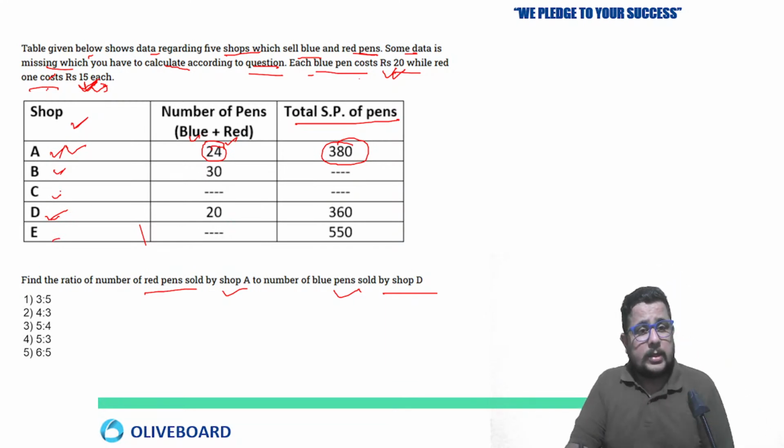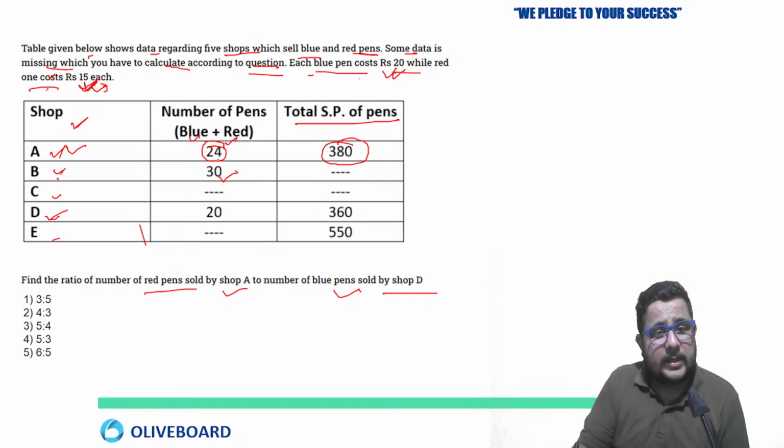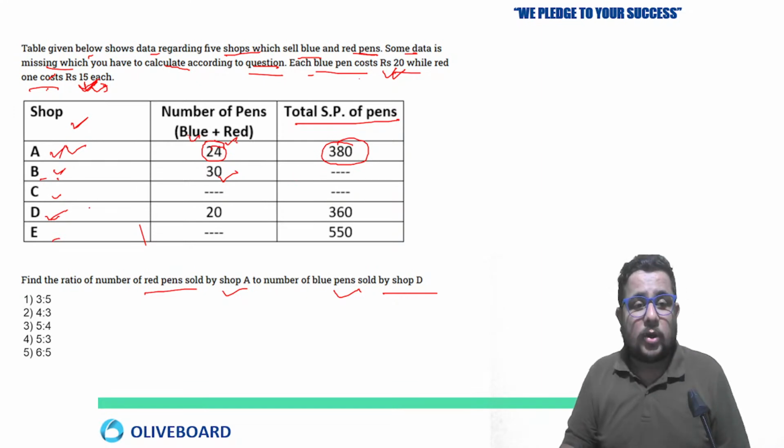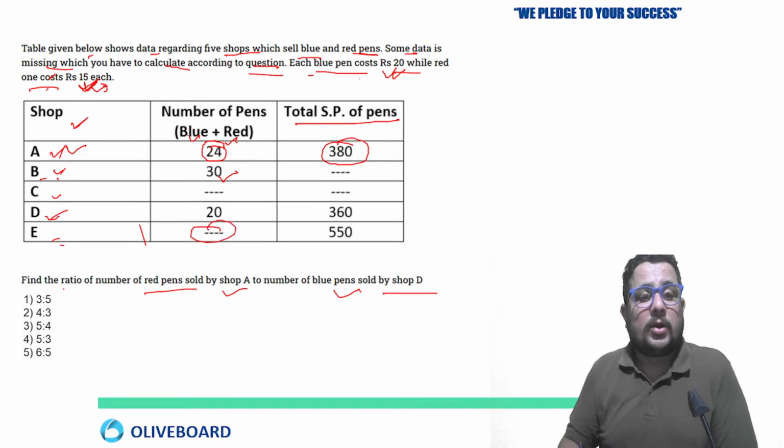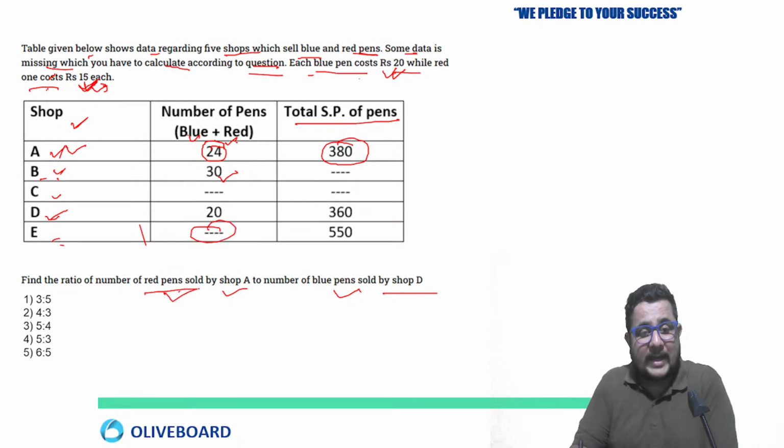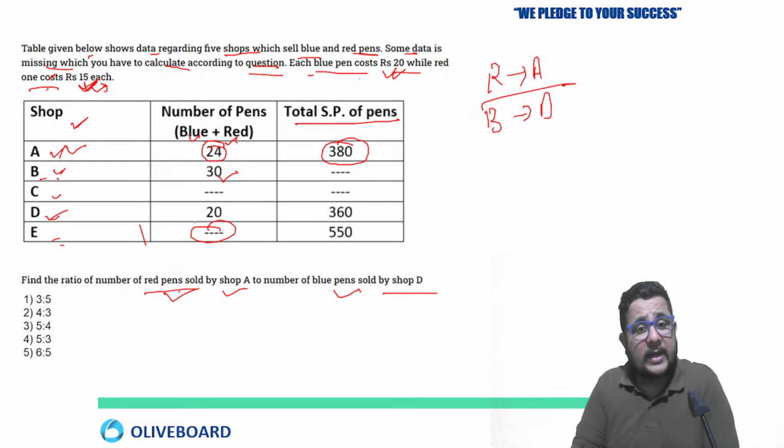Okay, now blue pen 30, blue about B, blue plus red, total number of pens given, but total selling price not given. For C, no information given. For E, number of pens are not given. Find the ratio of number of red pens sold by A and blue pens sold by D. This ratio you need to calculate here.